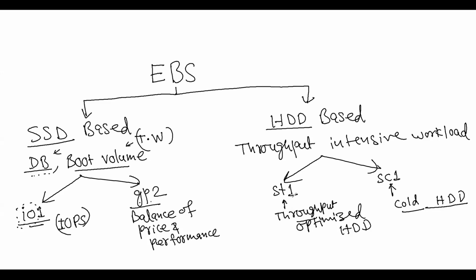I'll just give you one use case and then you have to tell which one you want to use. Say, for log processing. You have a lot of logs, so that will be kept somewhere.